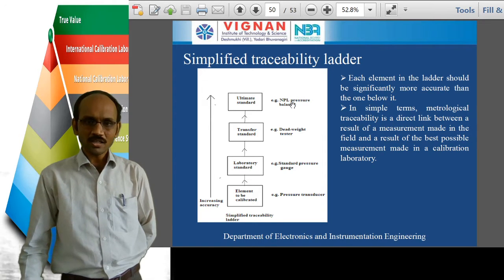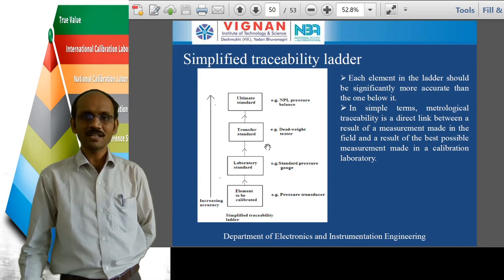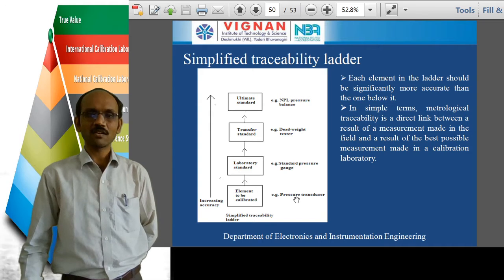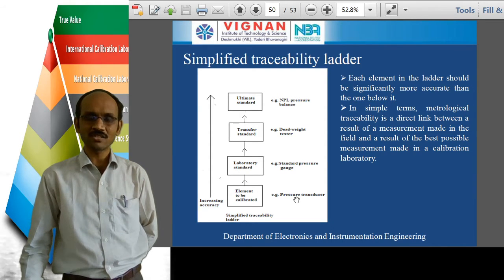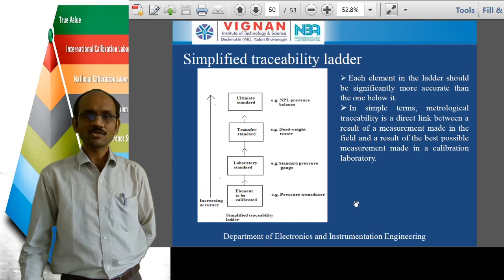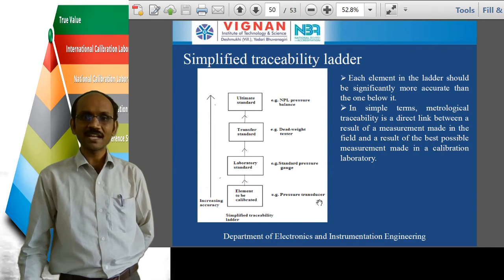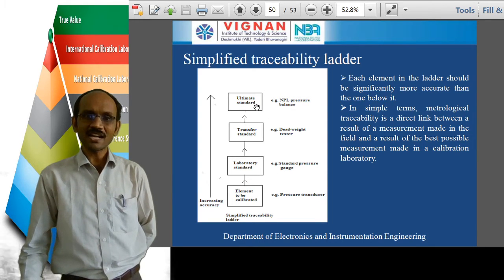So in all three cases, the result obtained from the pressure transducer is compared with the result of the laboratory standard, the transfer standard and the ultimate standard. By comparing with all three standards, we estimate whether the result obtained from the pressure transducer is correct or not. Okay, so that is called traceability. We are tracing the result of the pressure transducer with the laboratory, transfer and ultimate standards.